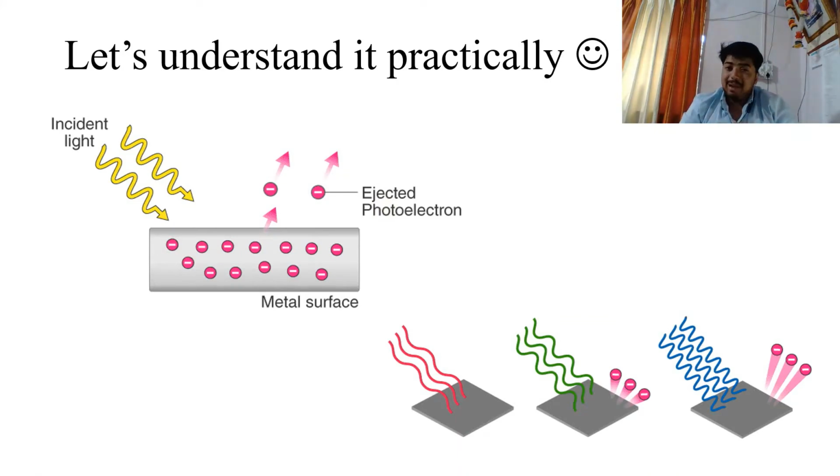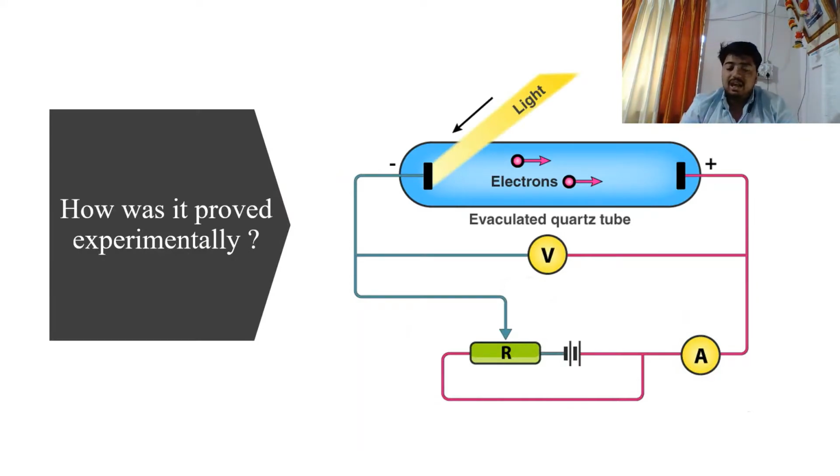Now, after understanding this effect practically, let's see how this was experimentally proved. To prove this experimentally, we consider this evacuated tube, that is, a tube with a vacuum inside. It doesn't have any air. This is the cathode and this is the anode, which is connected to a voltage supply, that is, a battery. Here is a potential divider, or rheostat, which changes the voltage between these two plates. This is the ammeter used to measure the current flowing through these plates, and this is the voltmeter used to measure the voltage between the two plates.